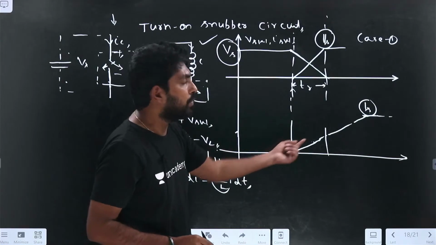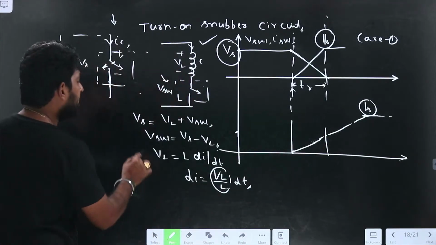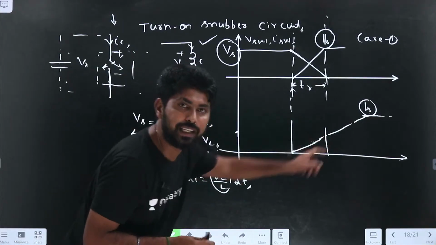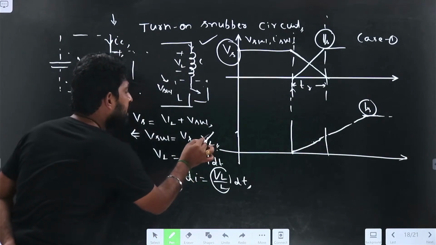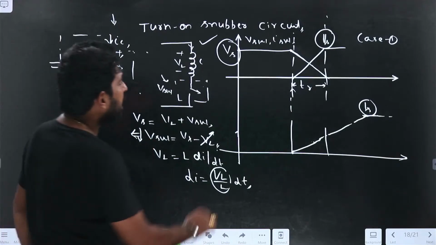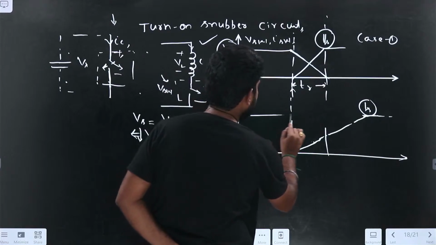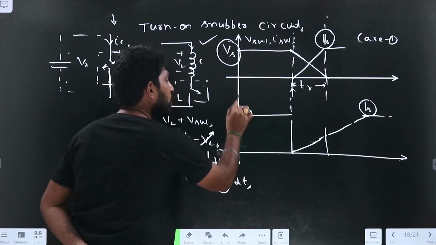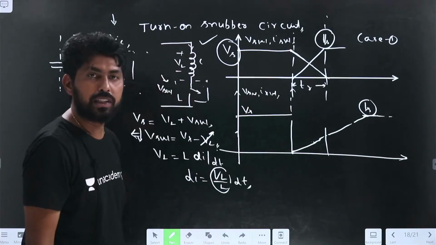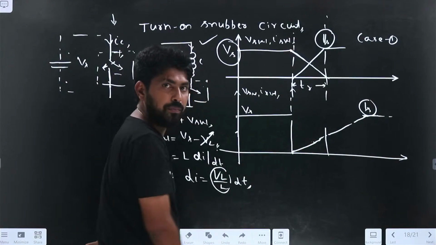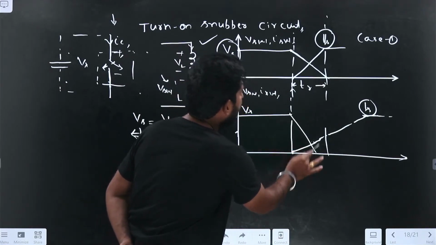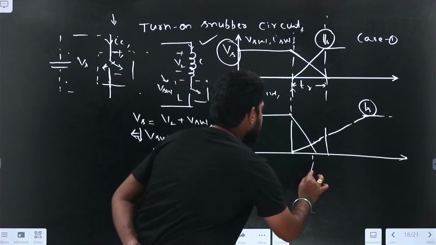Now the load current IL will start flowing from this point. So what happens during that time? To find the voltage across the switch, VL also increases when IL is increasing. If VL is increasing, the negative portion is increasing, that is VS minus VL. So the VSW is reduced. Up to here the voltage across switch equals VS. But because of the increase in IL, the voltage slowly reduces, and it becomes zero in a time called TR.